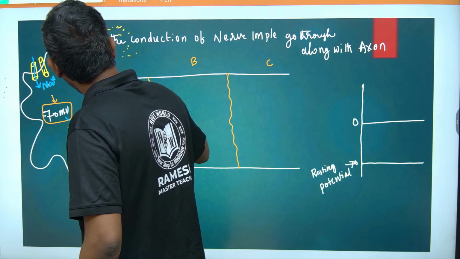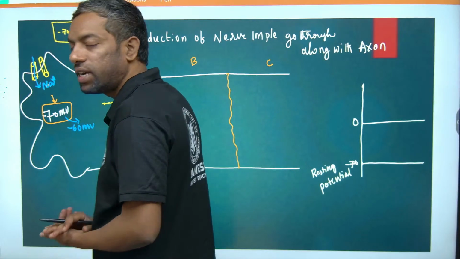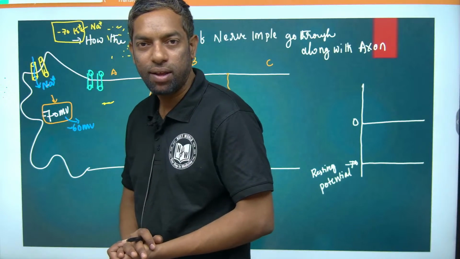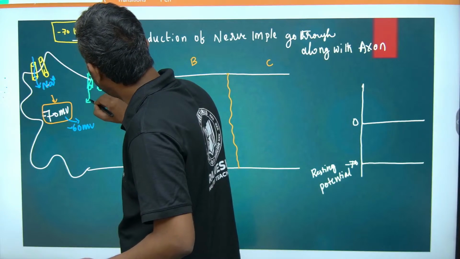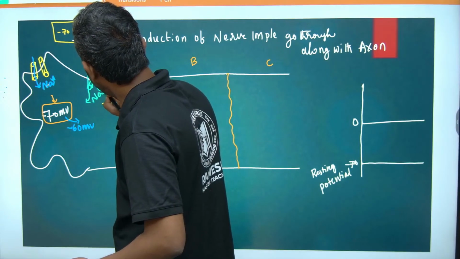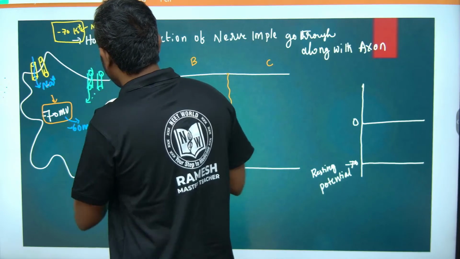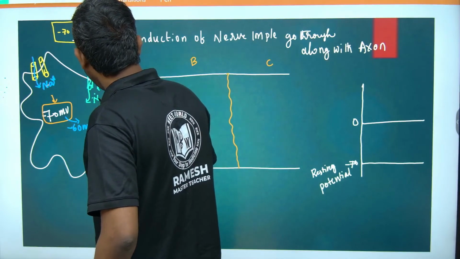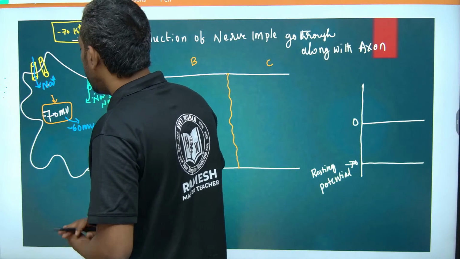This is the voltage gated channel for sodium and potassium. If the voltage gated channel opens, a huge number of sodium ions enter into the A segment.